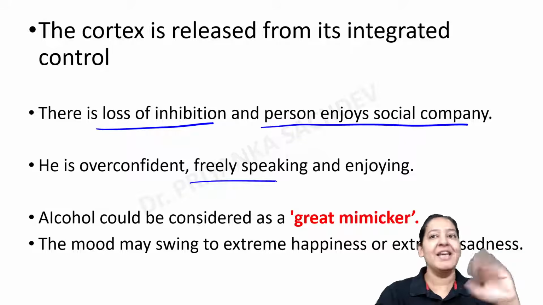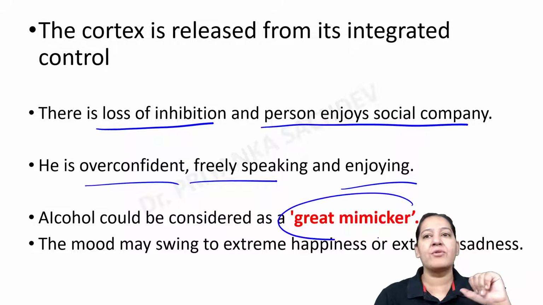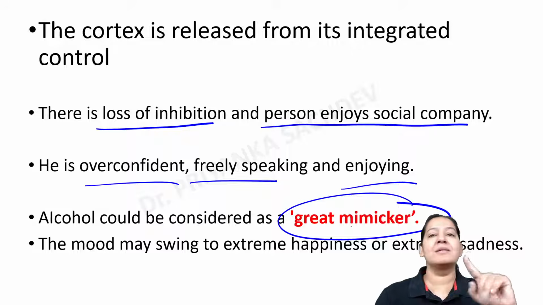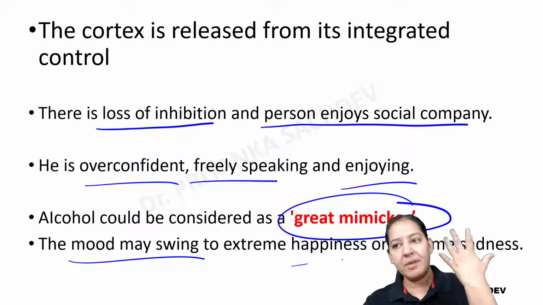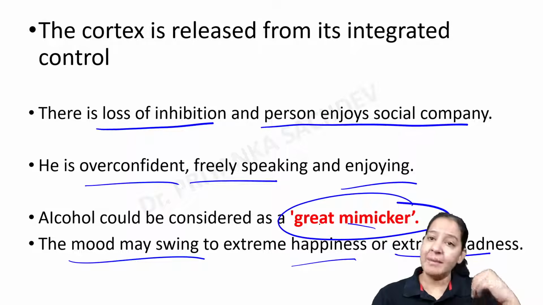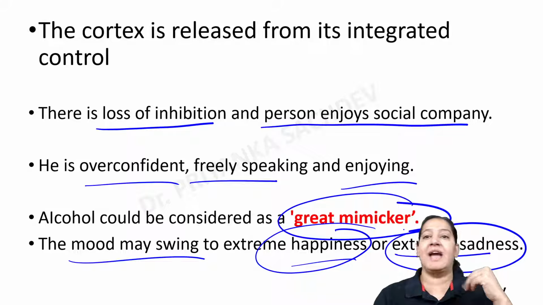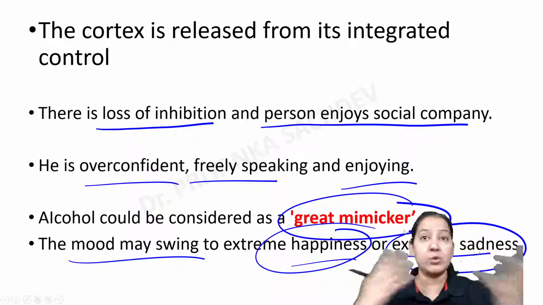He talks freely, he speaks freely, he becomes overconfident, he starts enjoying. He is known as a great mimicker. That's why alcohol should be considered a great mimicker, right? So mood may swing from extreme happiness to extreme sadness. A person can be extremely happy, or extremely sad after drinking alcohol. So mood swings can be there.